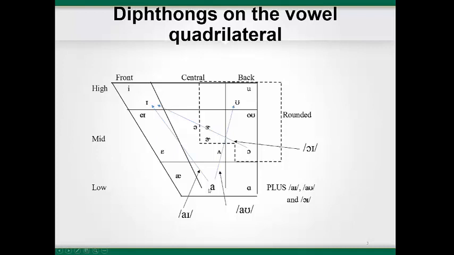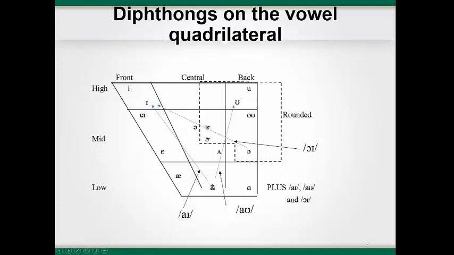I. During the production of the vowel in the word how, the tongue moves from the low central position towards a high back position, and the lip position also moves from unrounded to rounded. Again, feel the change in the position of your jaw, lips, and tongue while you say the vowel with me.